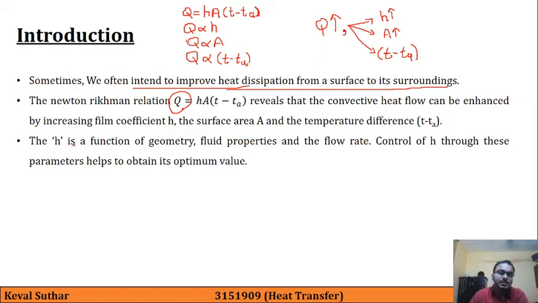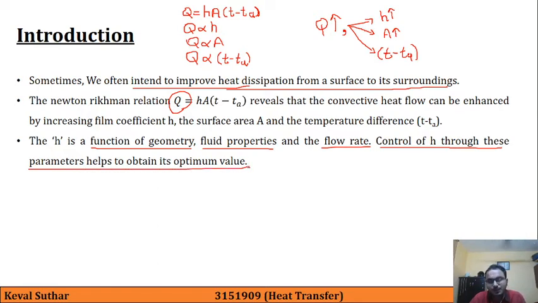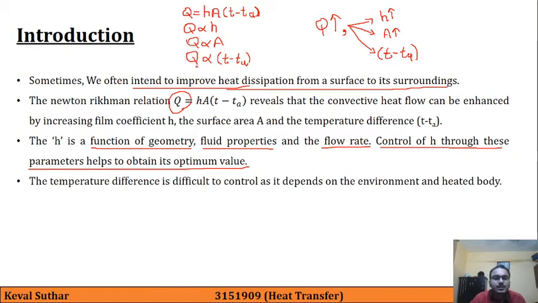First is h, that is the heat transfer coefficient or film coefficient, which is a function of geometry, fluid properties and flow rate, and control of h through these parameters helps to obtain the optimum value. So that is one way we can improve the value of h and subsequently the value of Q, that is heat transfer. Now the second way in which we can improve the heat transfer is the temperature difference, that is this portion T minus T_A.